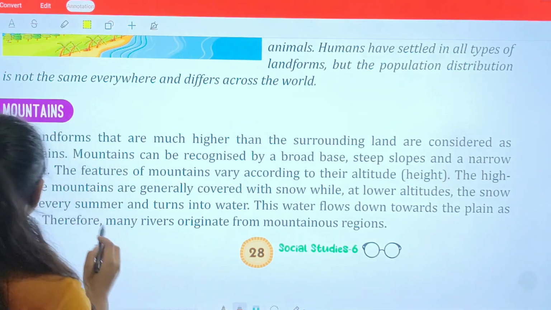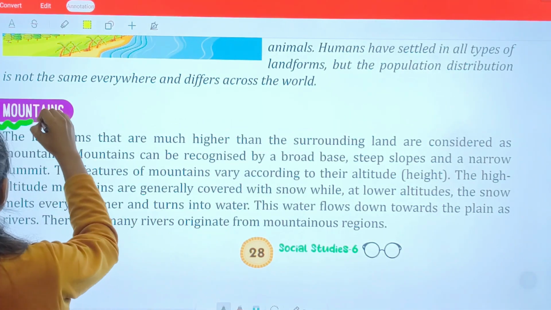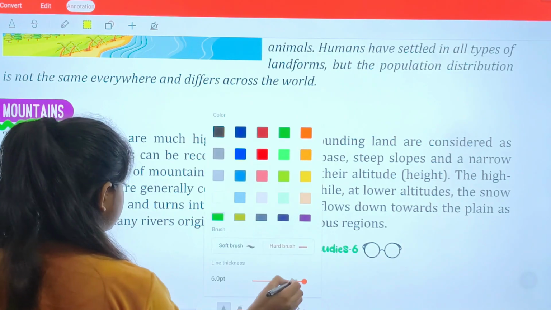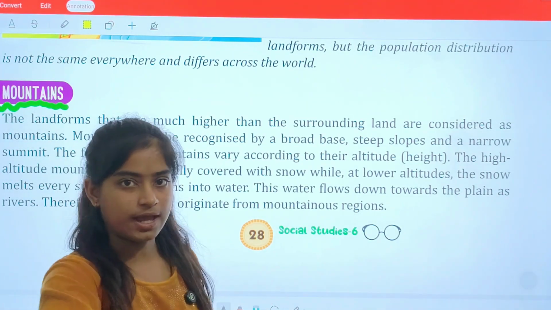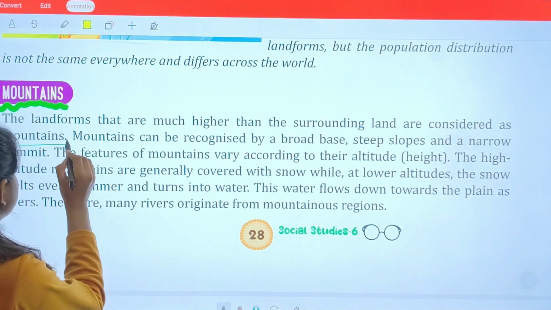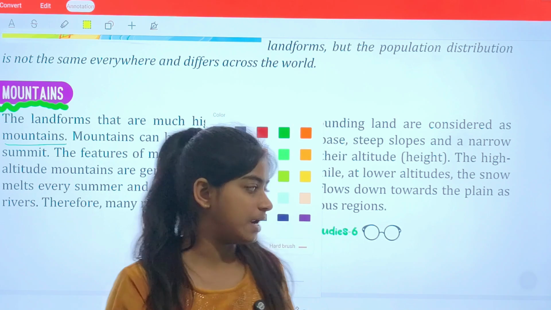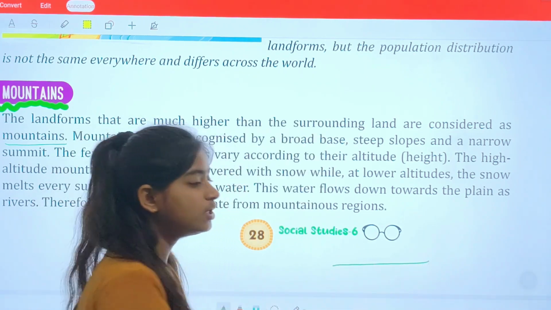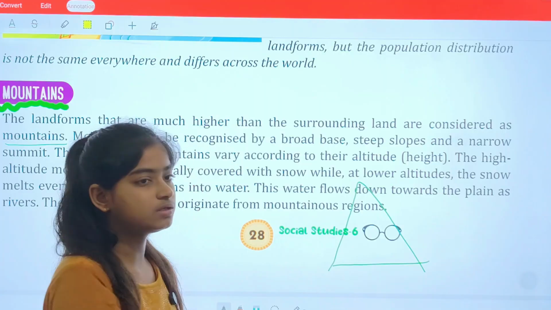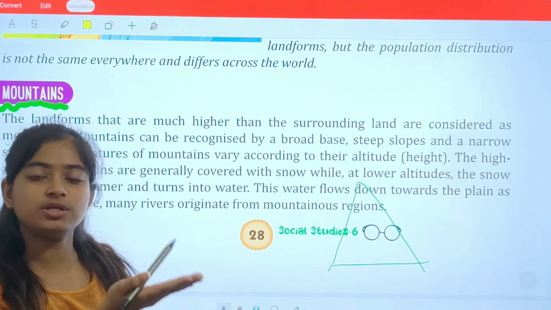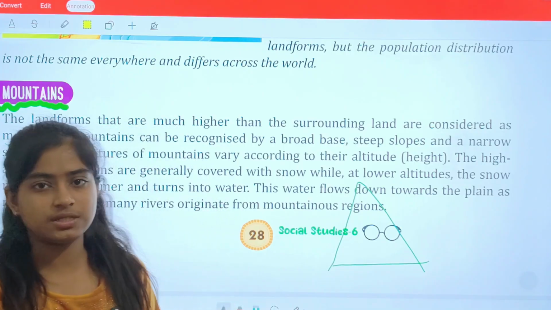The first landform we have is mountains. The landforms that are much higher than the surrounding land are considered mountains. What they are saying is that this is the base land. The topmost area, that is, the area which is very much above the surrounding land, is known as a mountain.